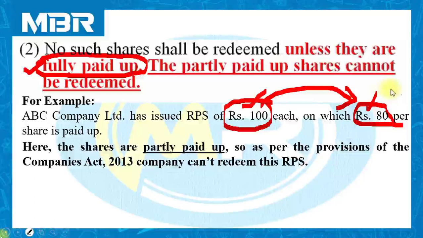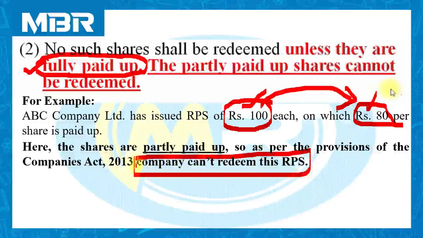Here, the shares are partly paid up, which you can easily understand from the example discussed just a few seconds ago. Because the face value is 100 and the paid up amount is less than the face value, these are known as partly paid up shares. Here, the preference shares are partly paid up, and as per the provisions of the Companies Act 2013, the company cannot redeem these RPS. Even if the company would like to redeem these RPS, it cannot.